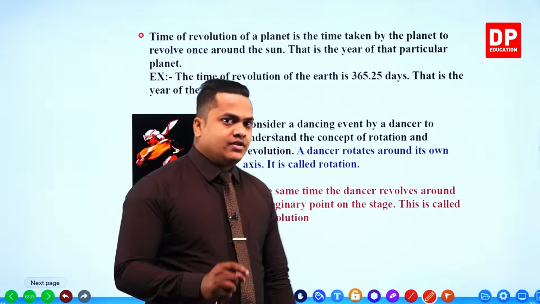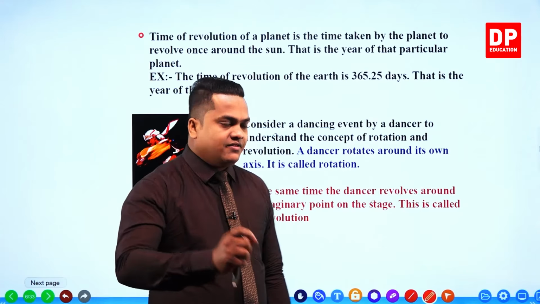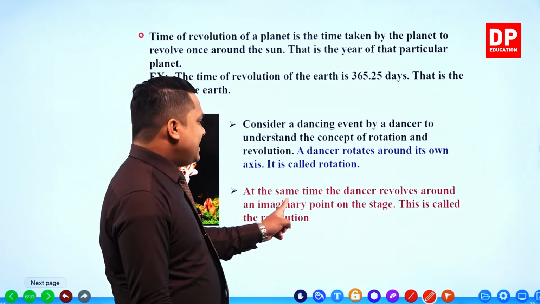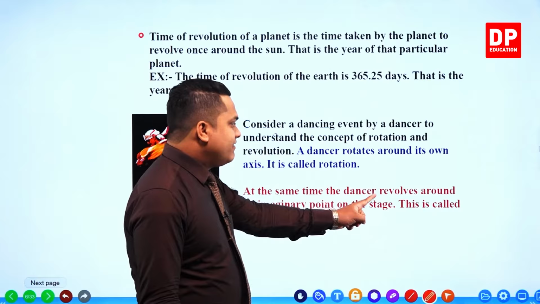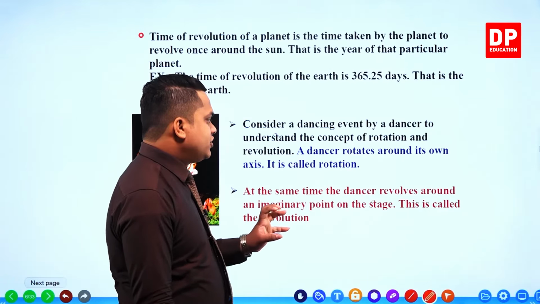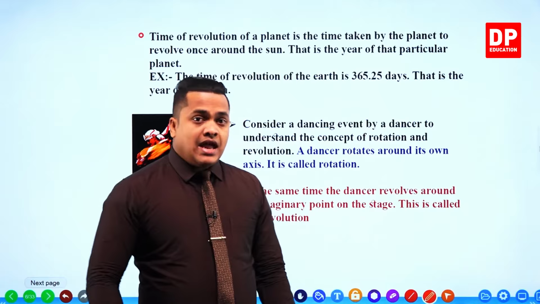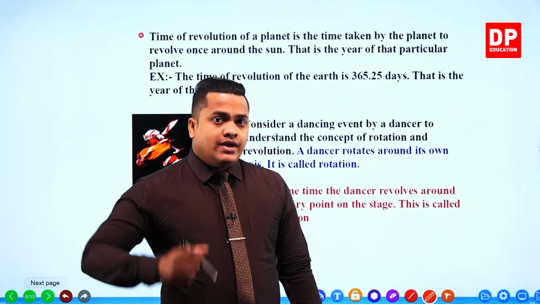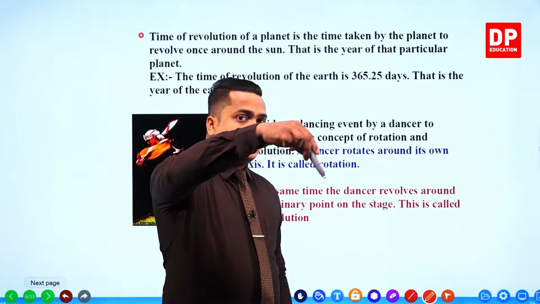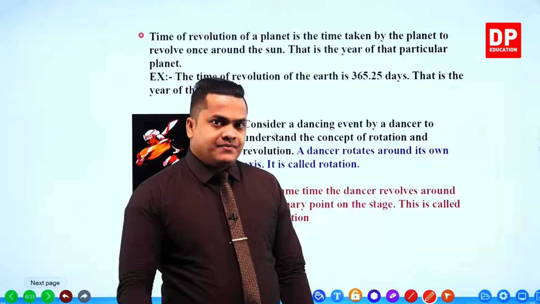However, my dear children, while the dancer is rotating around himself, at the same time, the dancer revolves around an imaginary point on the stage. This is called the revolution. At the same time, the dancer is rotating around a different imaginary point.